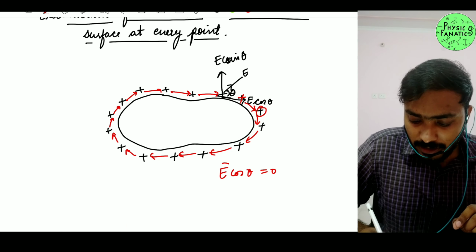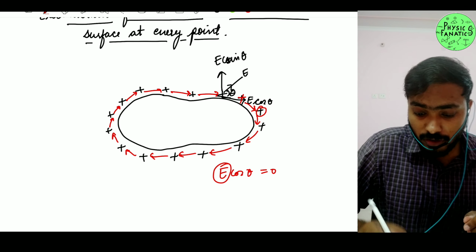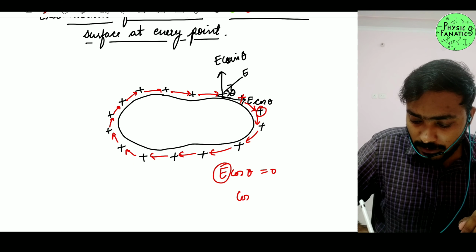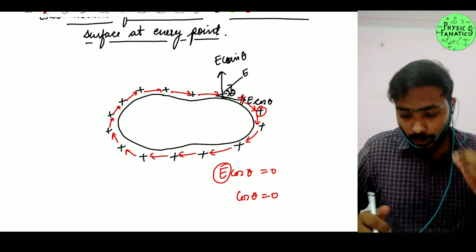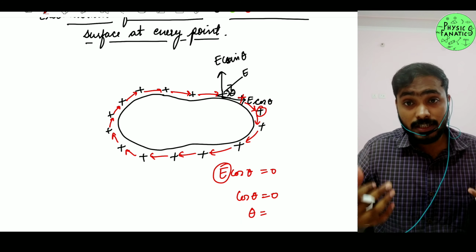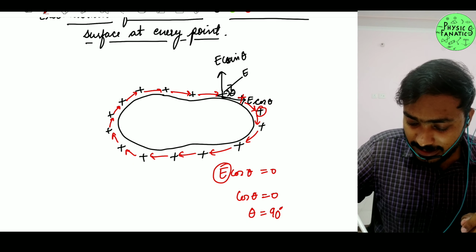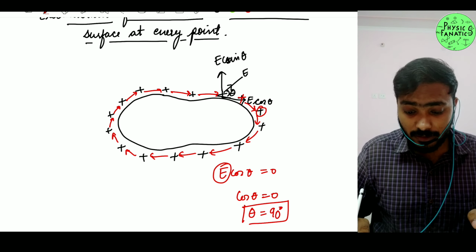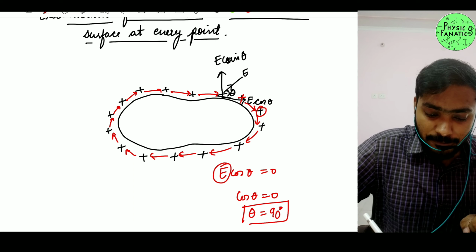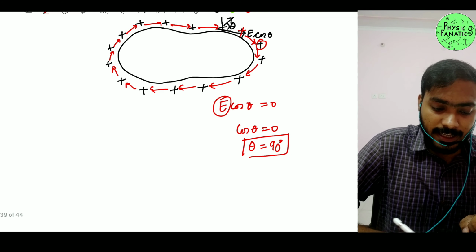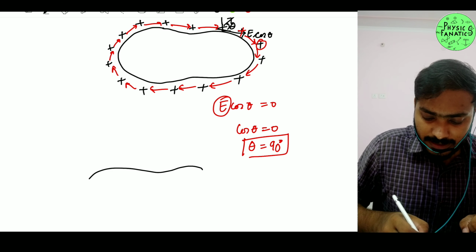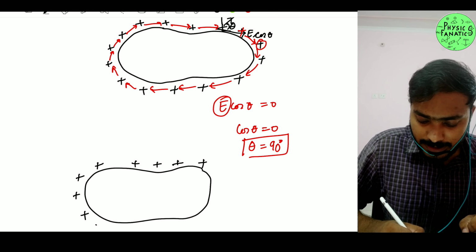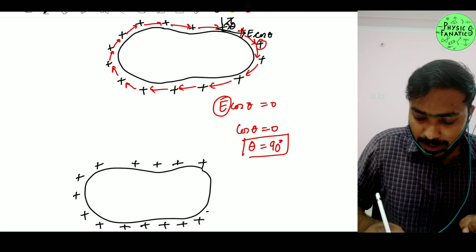Now you have to understand the value of E at the surface is not 0, because obviously this is a charged conductor. It must be having some value, right? So that means the value of cos theta must be 0, right? And we know that cos theta is only 0 when the value of theta is actually 90. That is, cos 90 is the scenario when your cos theta is 0. That means at every point, let's say this is my conductor and obviously this is charge, the electric field lines must always pass perpendicularly.